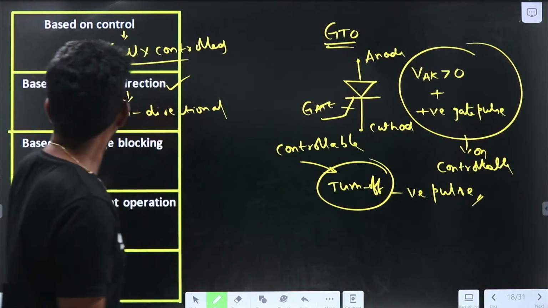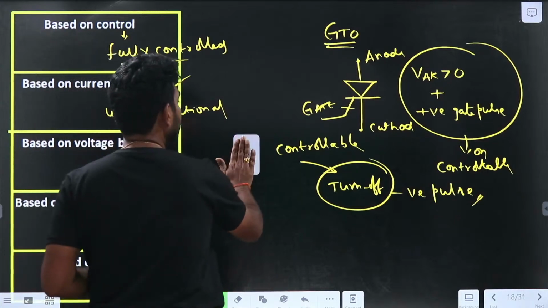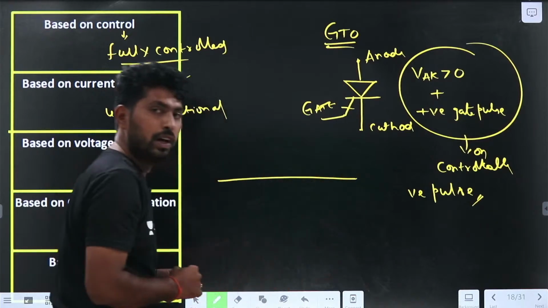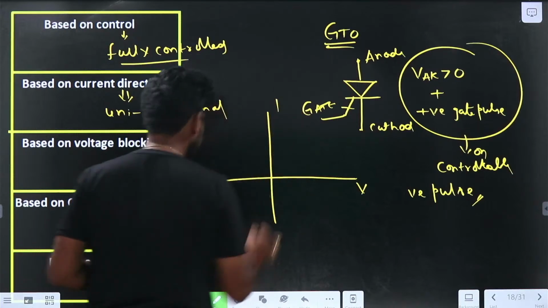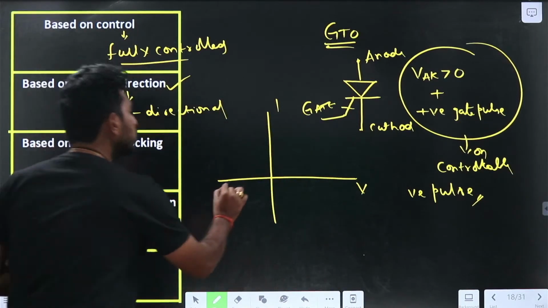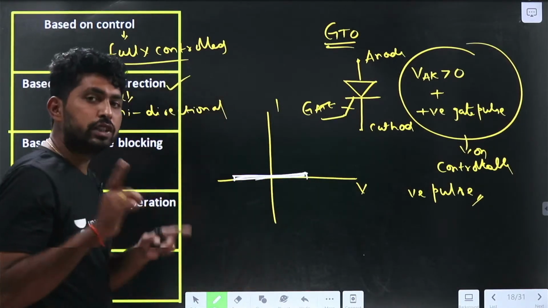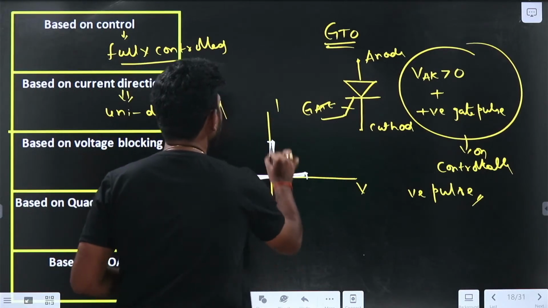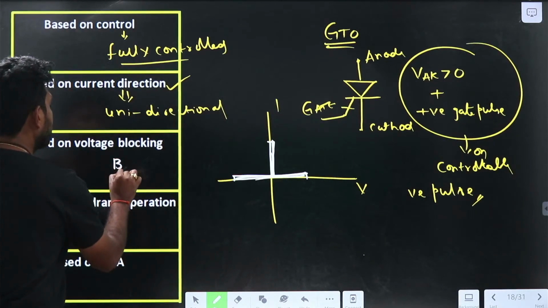Unidirectional switch. Based on voltage blocking, it is similar to the SCR. Let me take the voltage on the x-axis and current on the y-axis. It can block both positive and negative voltage, but it allows current in only one direction, the positive direction. So it is a bipolar unidirectional device, and the voltage blocking will be bipolar.